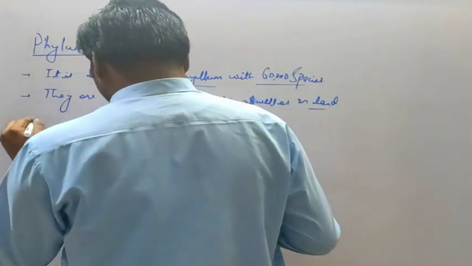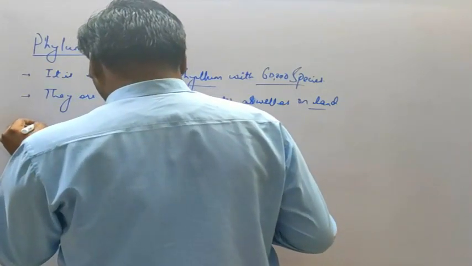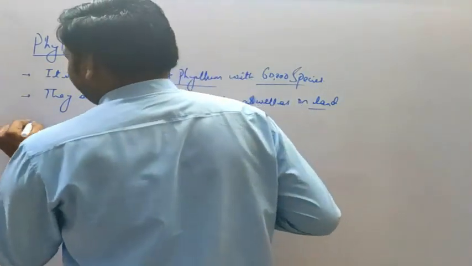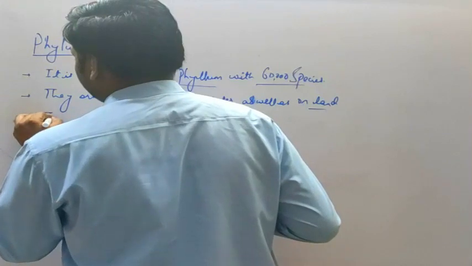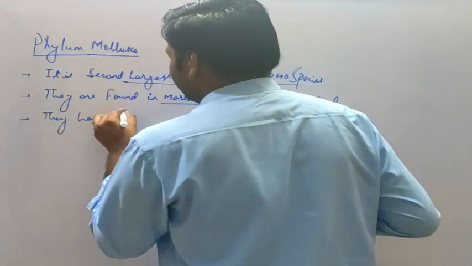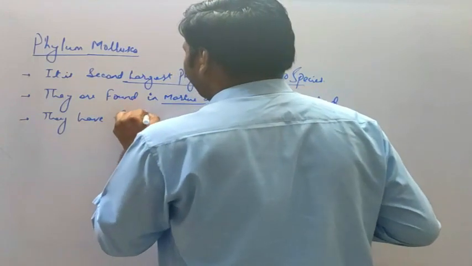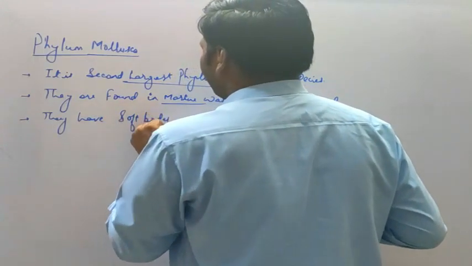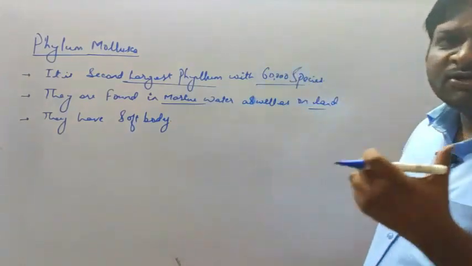Next, they have a soft body, and this soft body is covered by a shell.